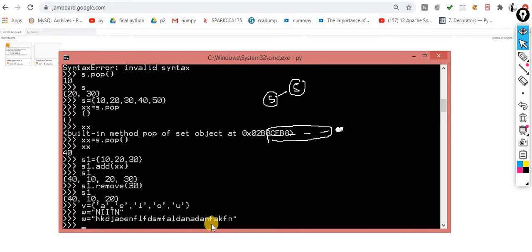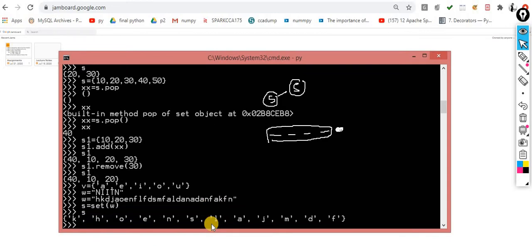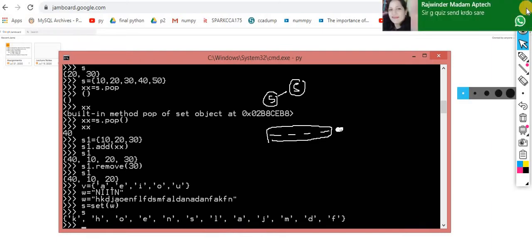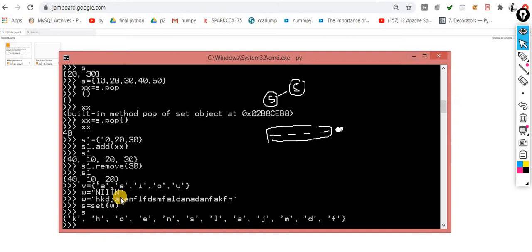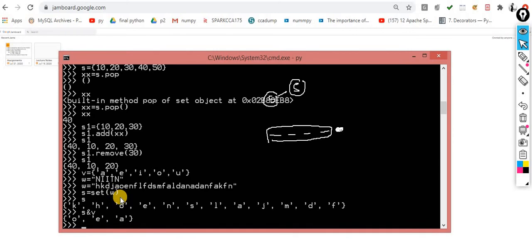First I am making it into a set, the set of W, because I converted it into a set. Now you can check every character is converted into this set as a unique item. Next I am performing s dot intersection of V. That's it. Now you will get only 3 unique vowels: O, E and A.